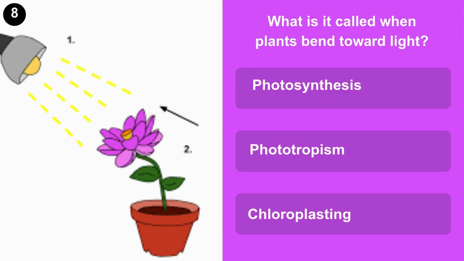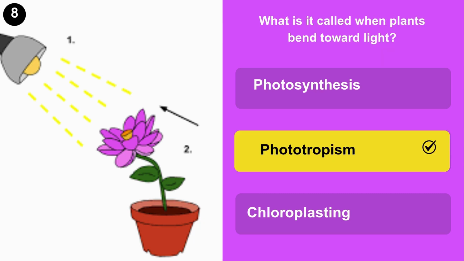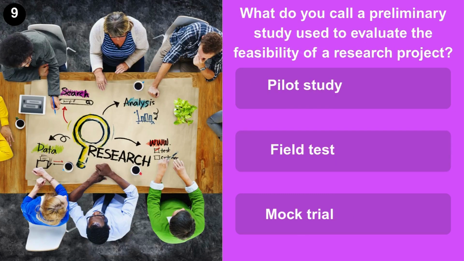What is it called when plants bend toward light? Photosynthesis, phototropism, or chloroplasting? What do you call a preliminary study used to evaluate the feasibility of a research project? Pilot study, field test, or mock trial?